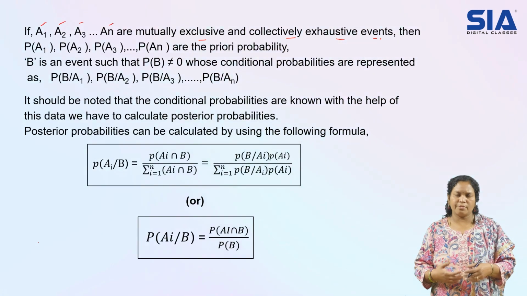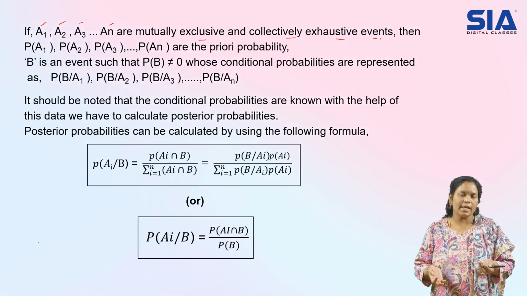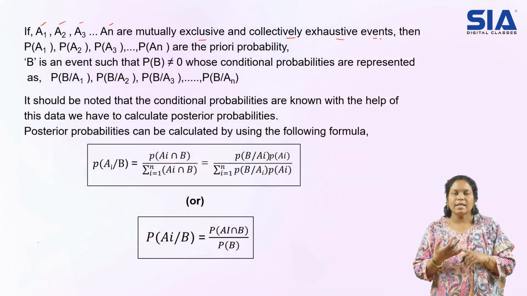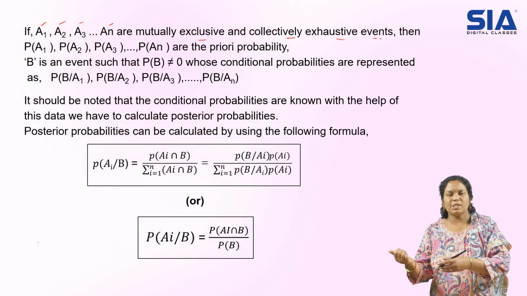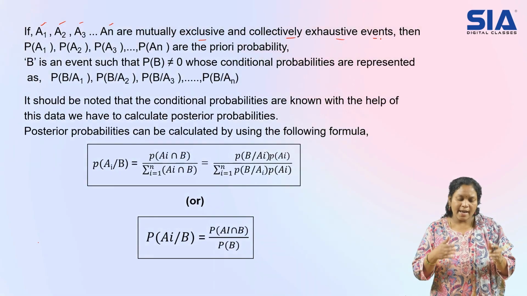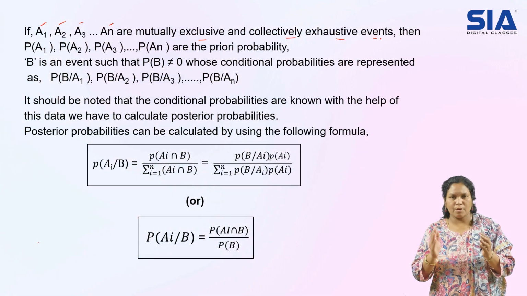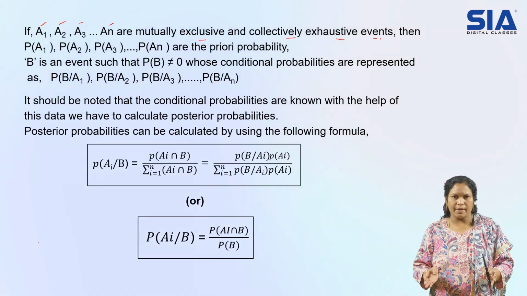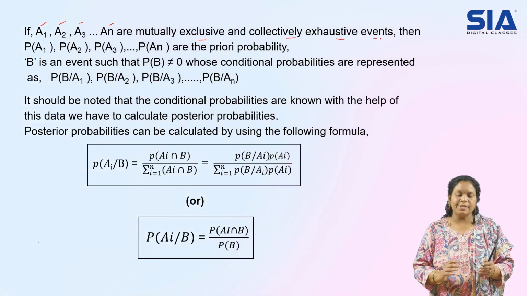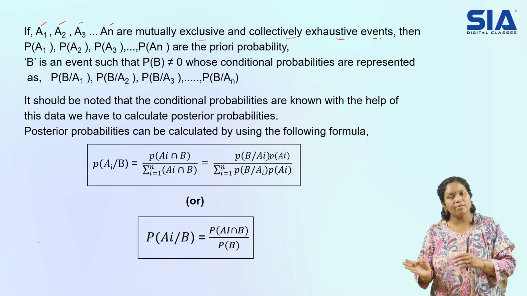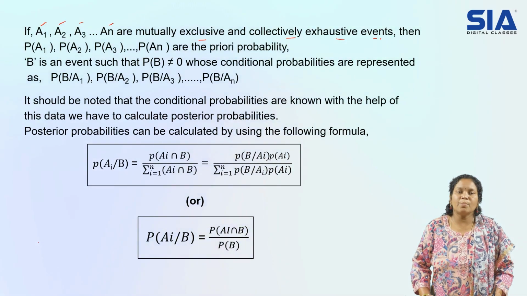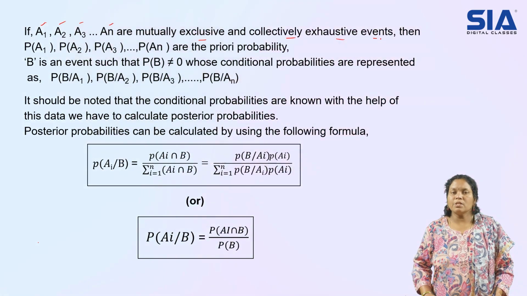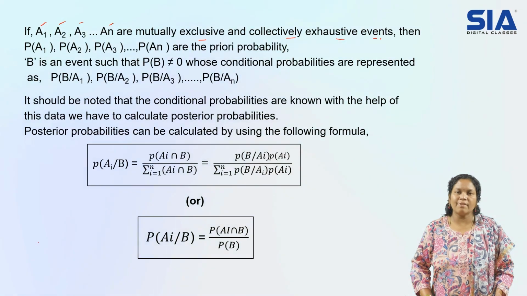So that is the experiment. What happens if I toss a coin? Either I get head or tail, right? That is your event; the outcome of a random experiment is an event. So here I am considering some of the outcomes of some experiment. Those events are again mutually exclusive and collectively exhaustive events. We discussed earlier what mutually exclusive and exhaustive events are, so all the different definitions we have revised already.